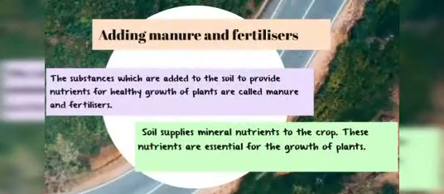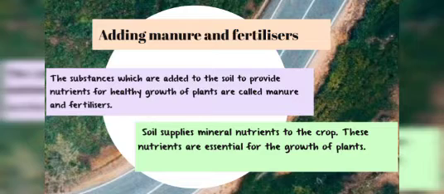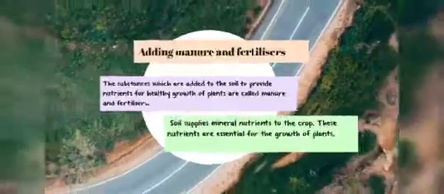Adding manure and fertilizers. The substances which are added to the soil to provide nutrients for healthy growth of the plants are called manure and fertilizers. Soil supplies mineral nutrients to the crop. These nutrients are essential for the growth of the plants.